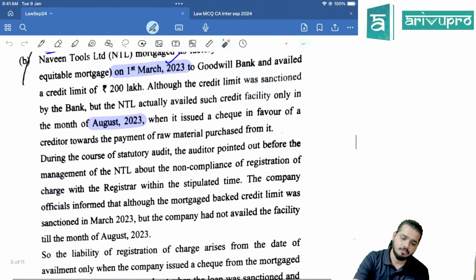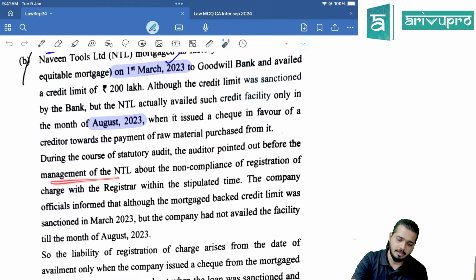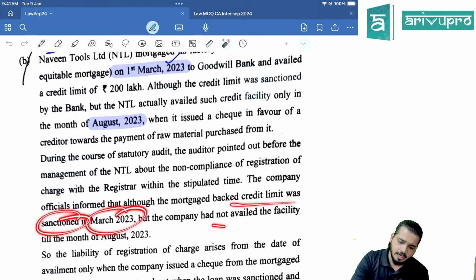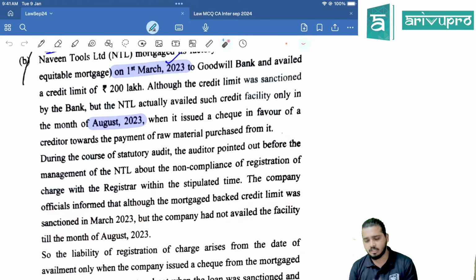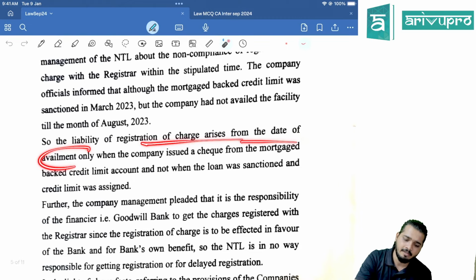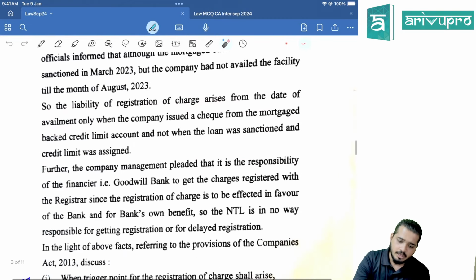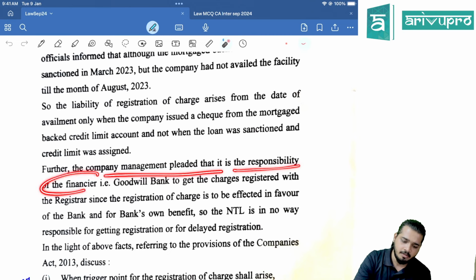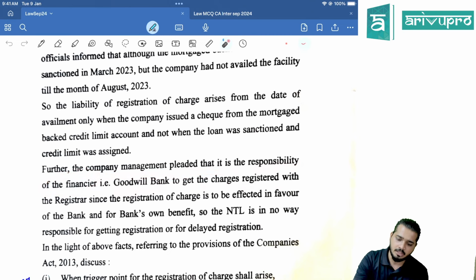Right? During the course of stat audit, the auditor pointed out before the management the non-compliance. The company informed that although the mortgage-backed credit limit was sanctioned in March, it had not availed any facility till the month of August. Doesn't matter, from March it is applicable. So the liability of registration arises from the date of availment only. Wrong. Further, the company management pleaded that it is the responsibility of the financier, that is Goodwill Bank, to get the charges registered with the registrar since the registration is to be effected. Sir, whose responsibility? In this case, it is the company's responsibility. Clear?